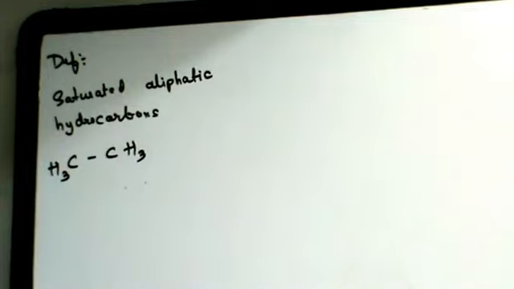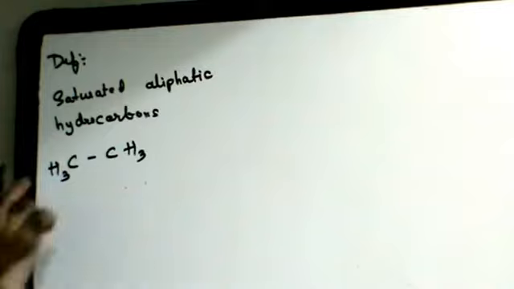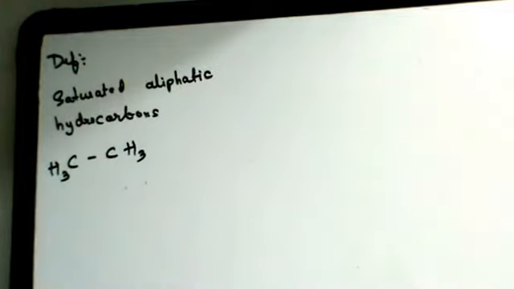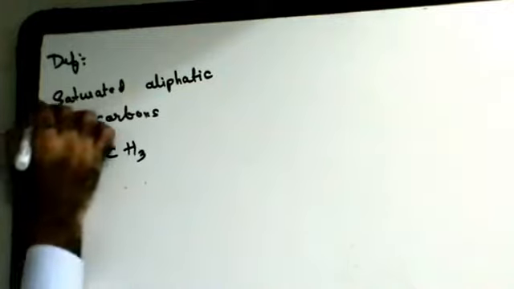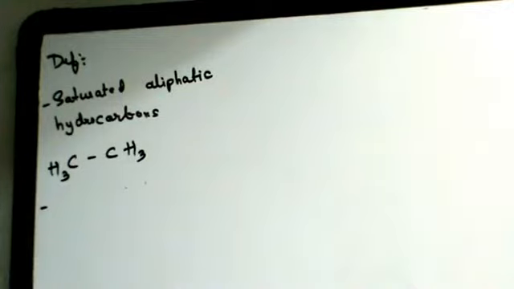Saturated means carbon-carbon valency is going to be 1. The valency between two carbon atoms is going to be satisfied by a single bond. Aliphatic means straight chain compounds, right? And hydrocarbons means besides carbon they also have hydrogen in them, right?